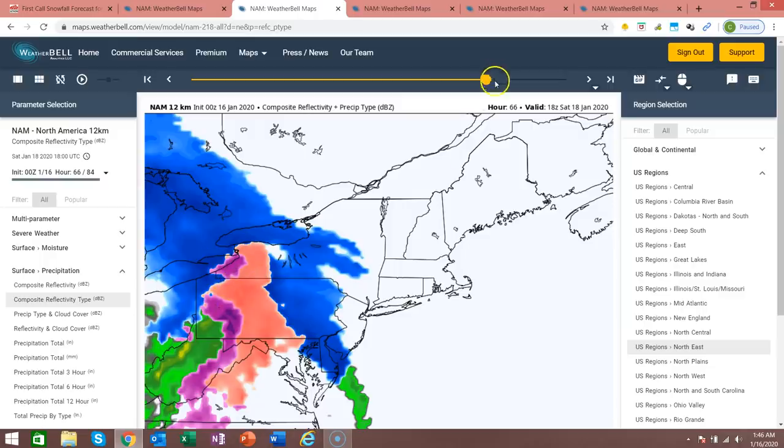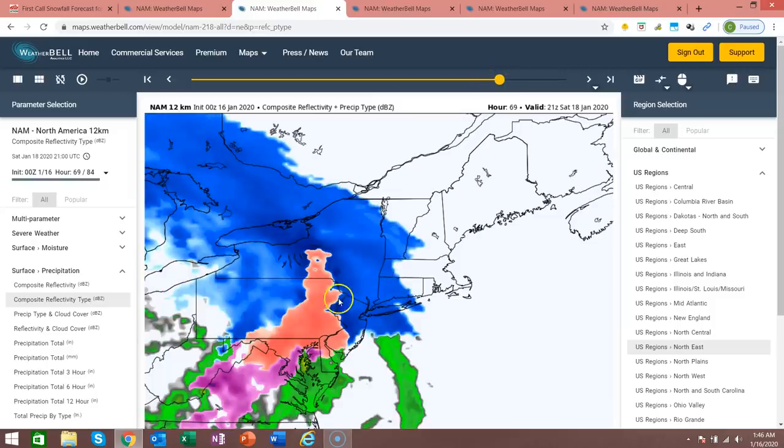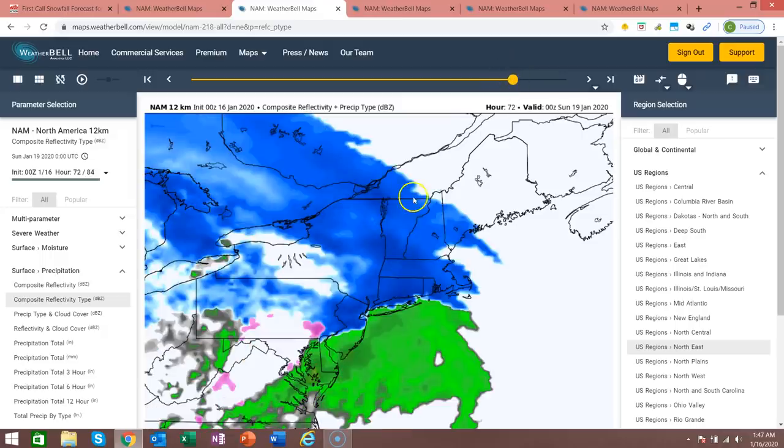Now we're going to take it out to 4 p.m. Saturday afternoon, and you can see the sleet line goes all the way up into southern New York, which in my opinion right now, I don't necessarily buy that, but it's certainly possible. So again, if that's the case, these areas in northeast PA, that will cut down on your snowfall accumulations. Now again, I don't think that will verify right now, but it's definitely something to keep an eye on as we track this storm heading into the next couple days. But it is certainly possible that we transition back to snow across eastern PA after transitioning from sleet, like I previously mentioned.